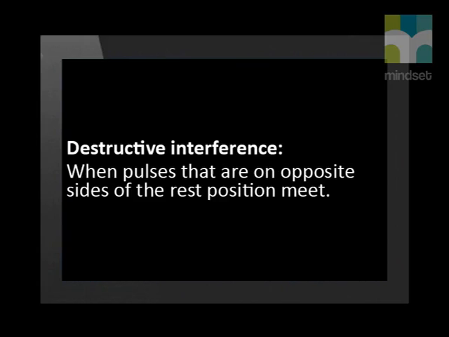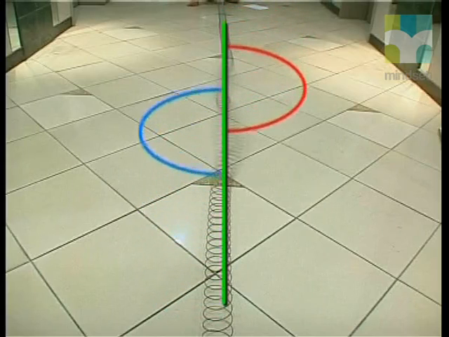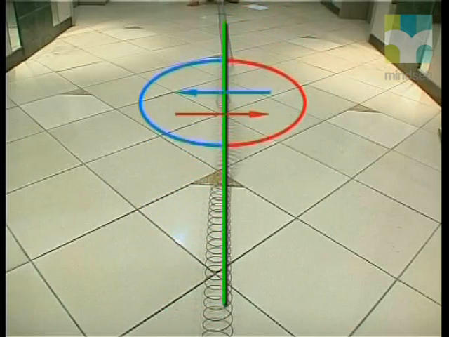When pulses meet or mix, it's called interference. The pulses have interfered with each other. When pulses that are on opposite sides of the rest position meet, we call this destructive interference. Now, it's very important to notice that even though there did not appear to be any pulse present in the second photo, they are in fact present. You could draw the pulses in on the photo. The interference of these pulses doesn't destroy them totally.